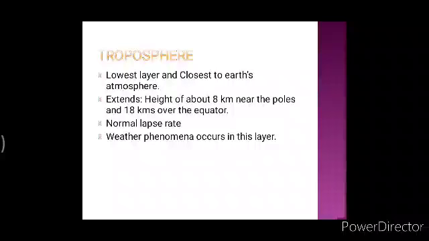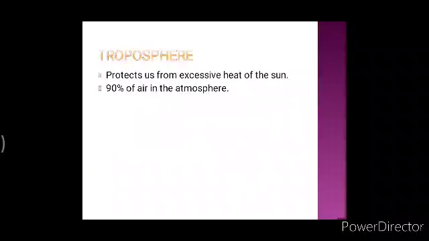This layer is important because it protects us from the excessive heat of the sun, and it also keeps the earth's surface warm during night. Then it has about 90% of the air in the atmosphere.